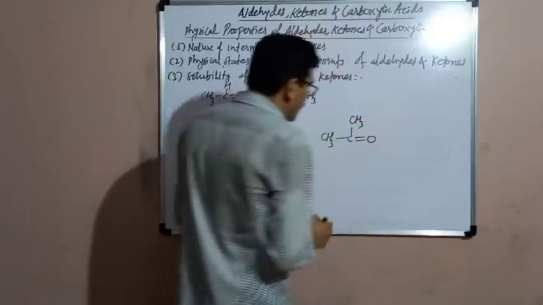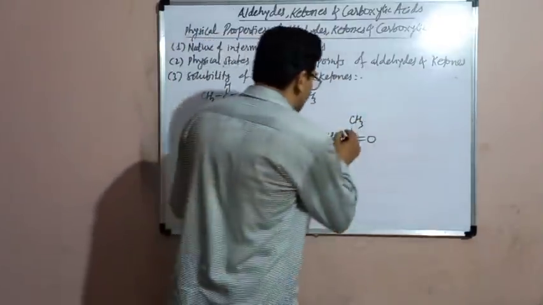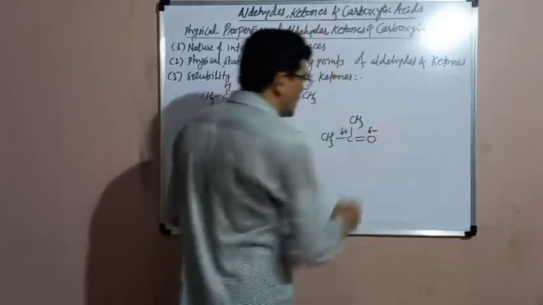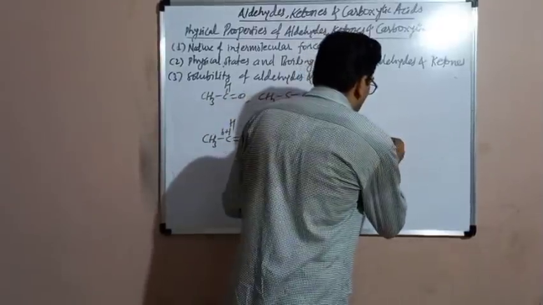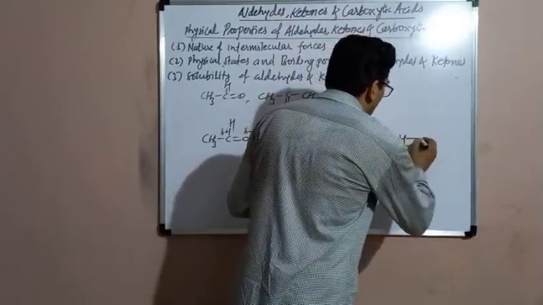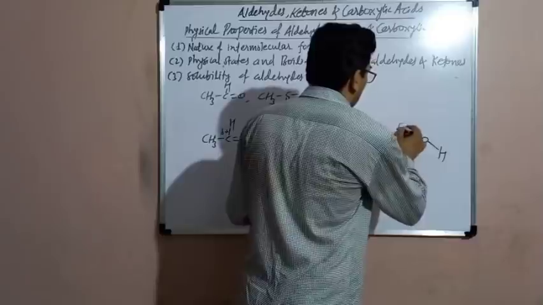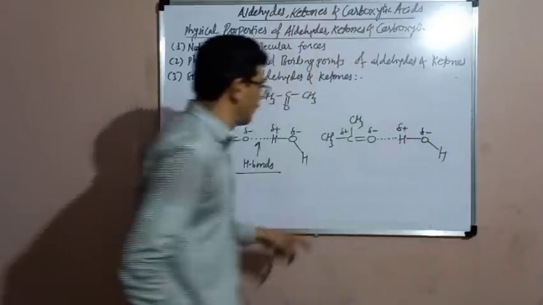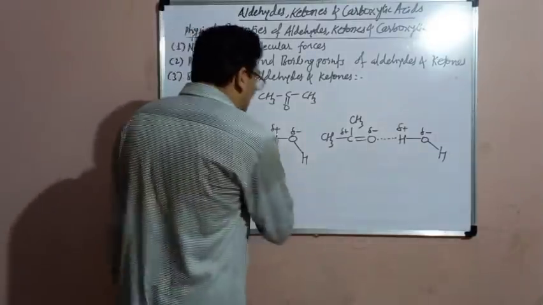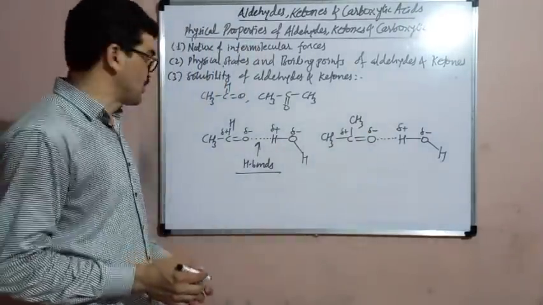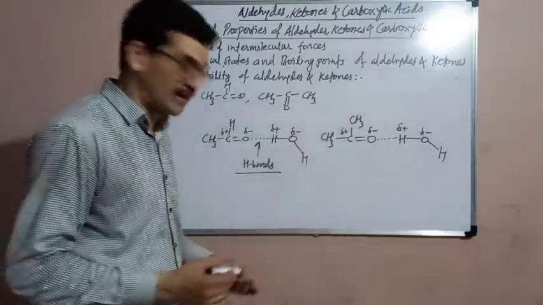In the ketone also, the carbonyl carbon has a positive charge, oxygen has the negative charge. The carbon-oxygen double bond is polar, and when dissolved in water, it forms hydrogen bond with water molecule. Because of that, the ketones are also highly soluble in water. So this high solubility in water is due to the hydrogen bond formation with the water molecule.